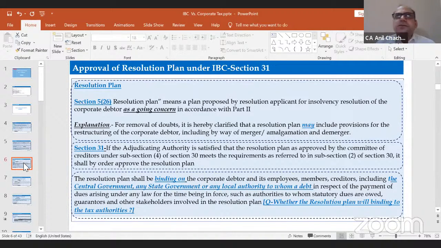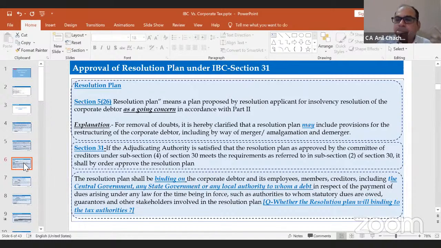Section 31 specifies that as and when the resolution plan is approved by the adjudicating authority, right? That means as and when the resolution plan is proposed by the resolution applicant, it has to be approved by the adjudicating authority. So that is section 31. Then it says that the resolution plan shall be binding on the corporate debtor, employees, every person, including the central government, state government or any local authority relating to any debt.